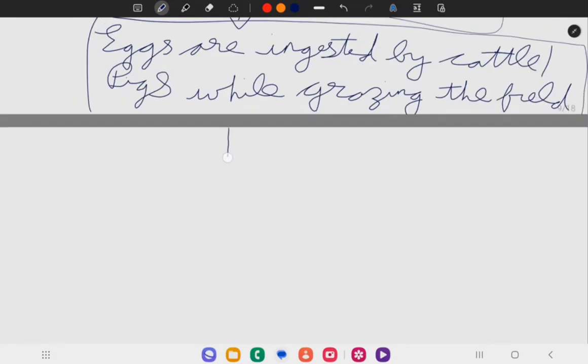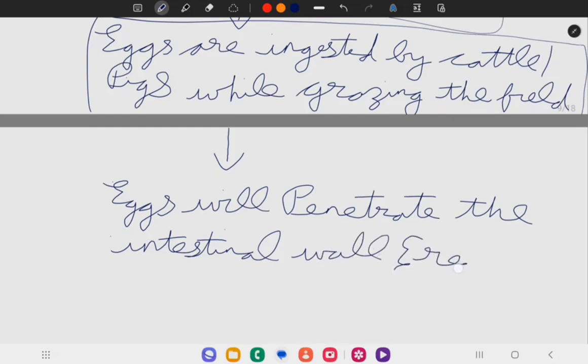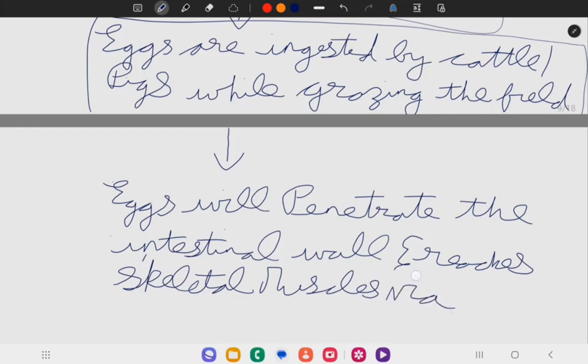Once eggs are ingested by cattle or pigs, they will penetrate the intestinal wall and reach skeletal muscles via blood.